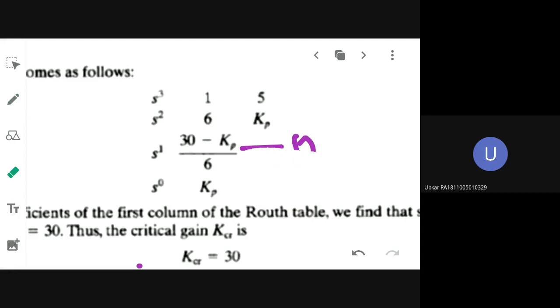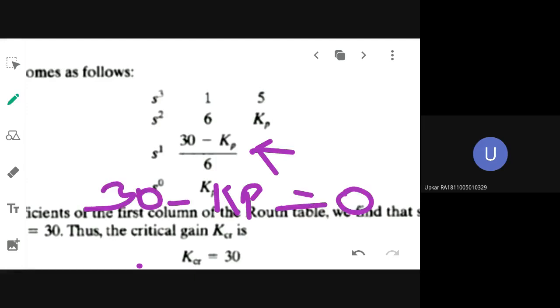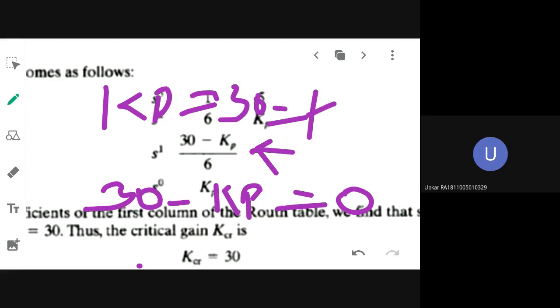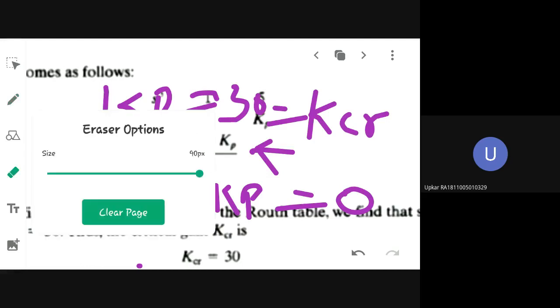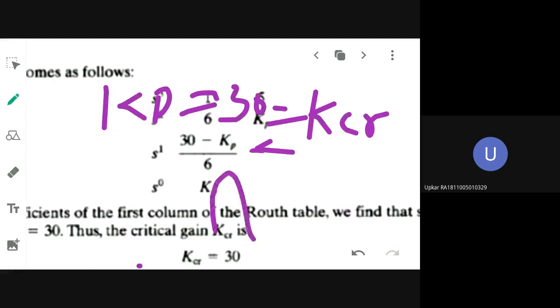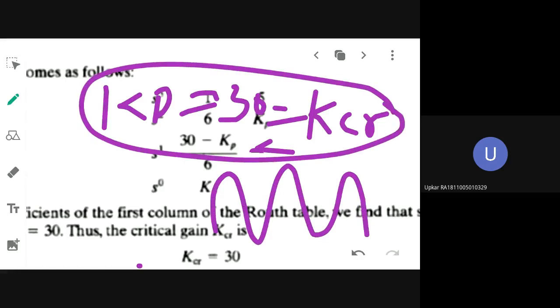So using this third row element, what is your KP? 30 minus KP is equal to 0, so KP will be equivalent to 30. That is your what value now? KCR. At this point only the system will start to oscillate. So this is your critical value of gain. You have found out the critical value of gain.